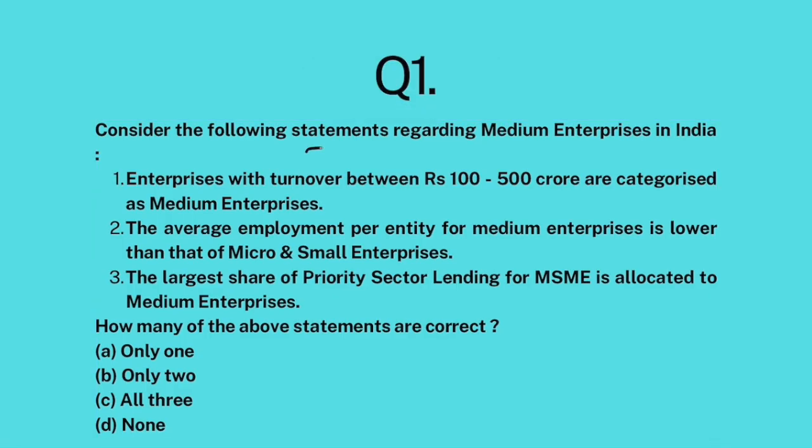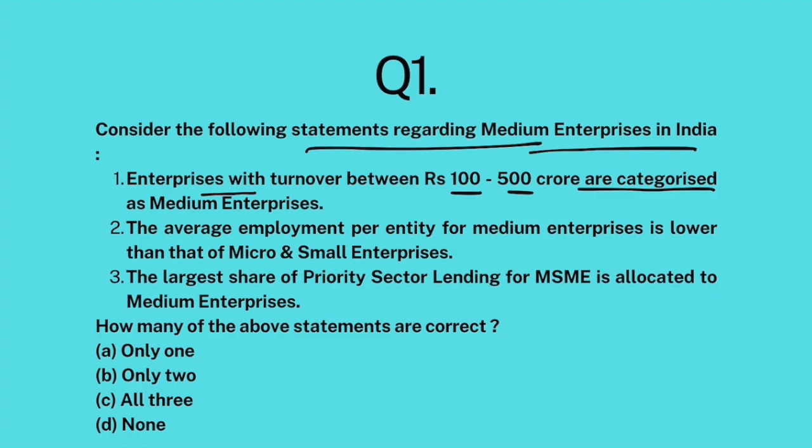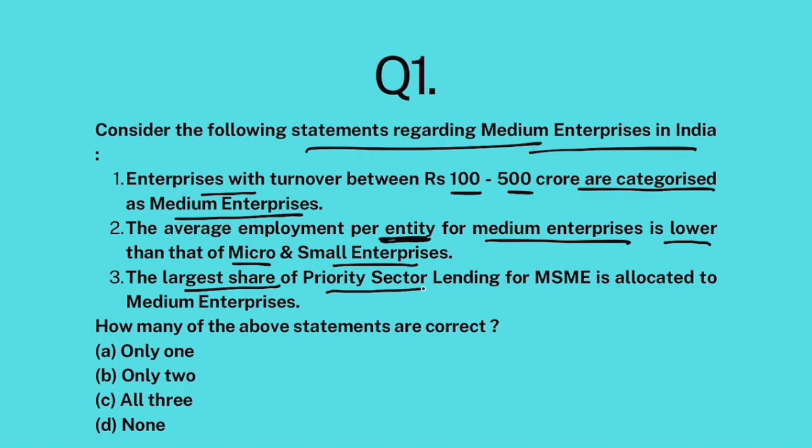Consider the following statements regarding medium enterprises in India. Enterprises with turnover between 100 to 500 crores are categorized as medium enterprises. The average employment per entity for medium enterprises is lower than that of micro and small enterprises. The largest share of priority sector lending for MSMEs is allocated to medium enterprises.